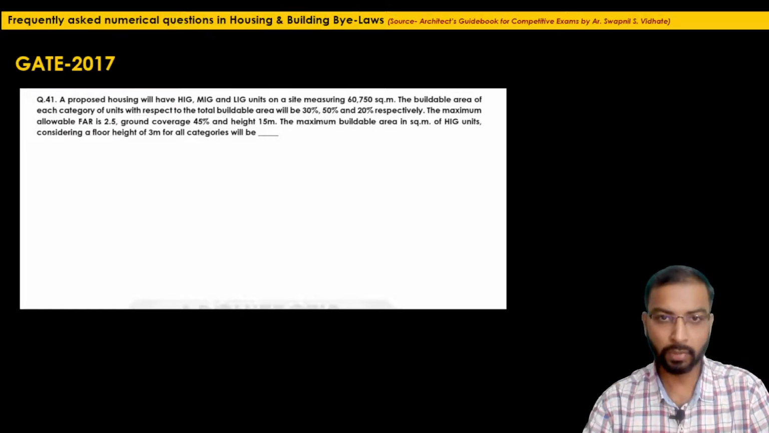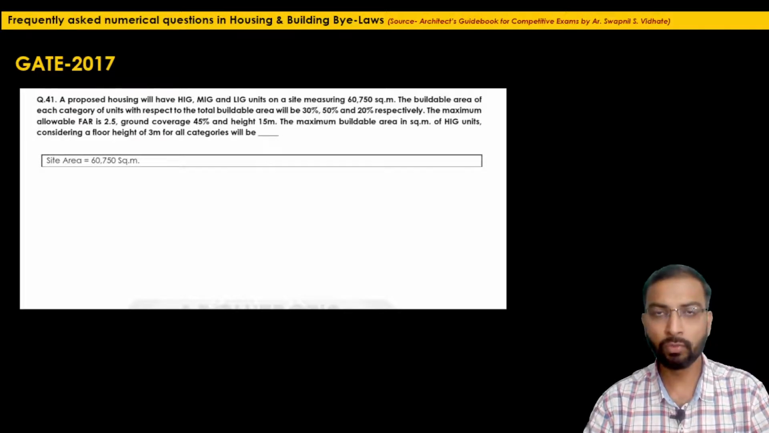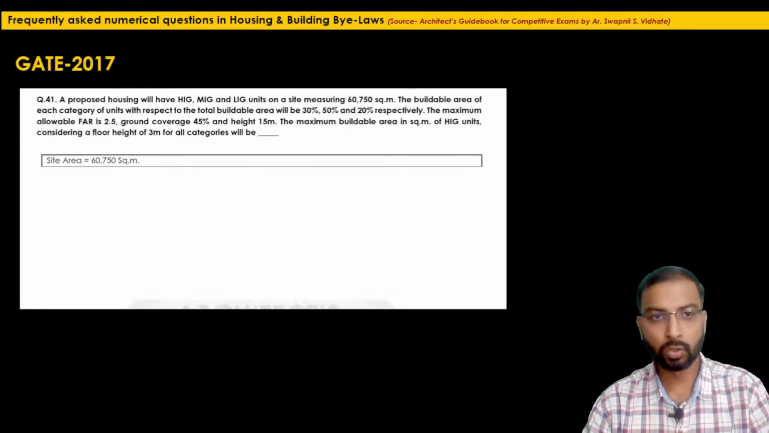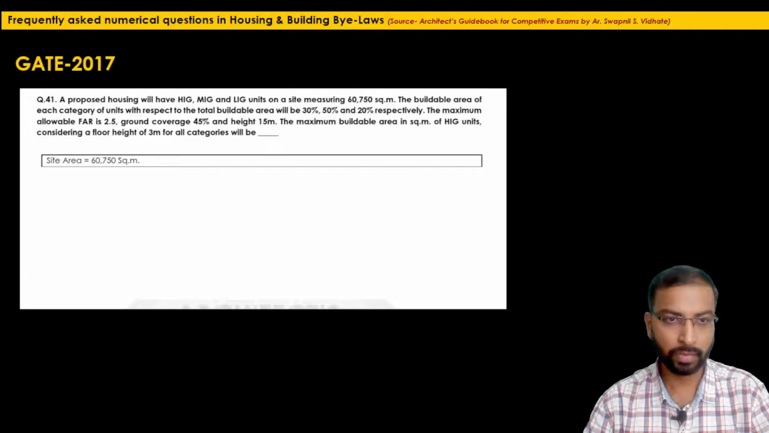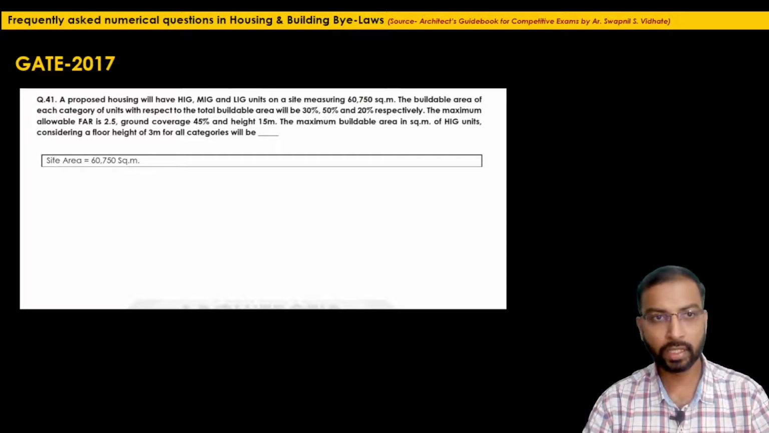So let's first of all write down the given information step by step. First of all, the site area is mentioned directly in square meter. We don't need to convert from hectare to square meter like the earlier one. So the site area is 60,750 square meter. Then they are saying the buildable area for each category, HIG, MIG and LIG as per the order, is 30%, 50% and 20%.